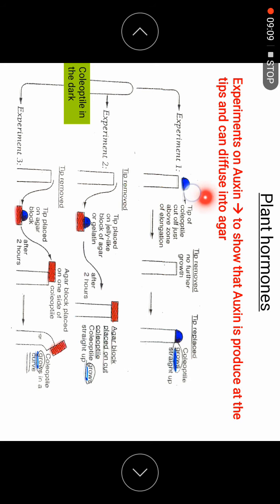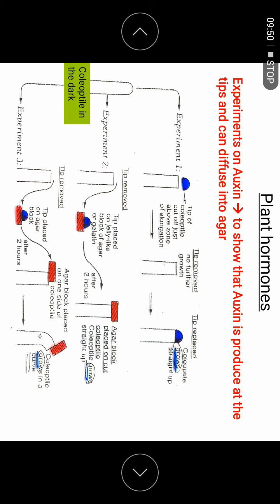In the first experiment, I remove the tip. After some days there is no further growth. In the second, I put the agar back on top after 2 hours, and after a few weeks the plant grows up. There is no result showing here, but we can say that when the agar is placed on the cut coleoptile, the shoot will grow up.